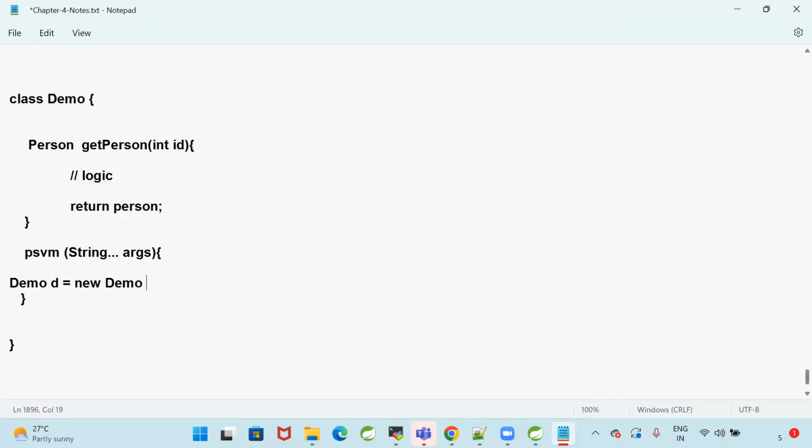Demo d is equal to new Demo. In the Demo class, we have that get person method. We have to call d.getPerson. For that, we need to pass the id. This id we can take from the keyboard.